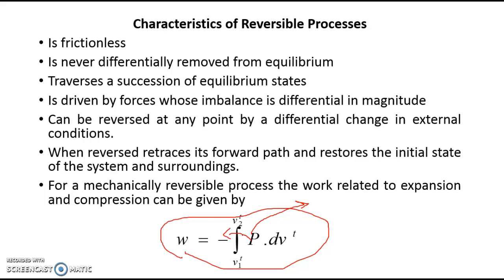Suppose I want to make a change in a system by adding work: the work required for a reversible process will be the least. But if the system is generating work, the work obtained from the system by a reversible process will be the highest. And that's why a reversible process will always give you a reference. As I told earlier, the reversible process will give you the maximum amount of work when it is obtained from the system, and it requires the minimum amount of work when it is done on the system. So these reversible processes are the form of ideal processes, and as we proceed further in some other videos, we'll see how we can compare two processes with respect to their irreversibility. Thank you.